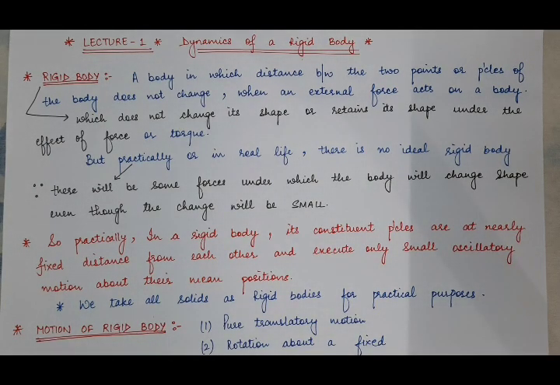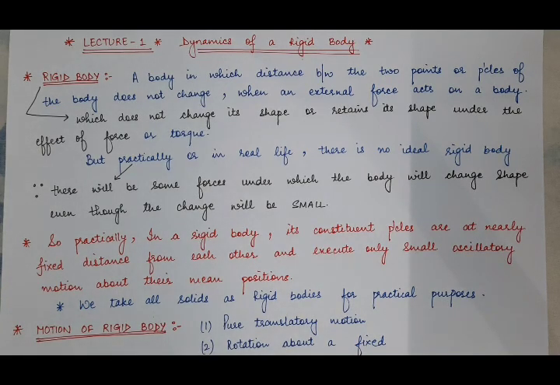But actually, in reality, there is no rigid body. There is no rigid body in the real sense, or you can say that there is no ideal rigid body. Why? Because in the real world, on applying force or torque on any solid, the shape of that solid, or the distance between any two points inside that solid, will change, even though that change will be very small.